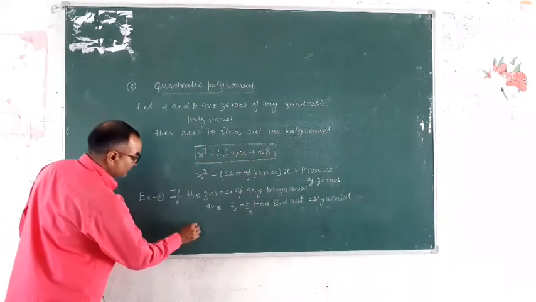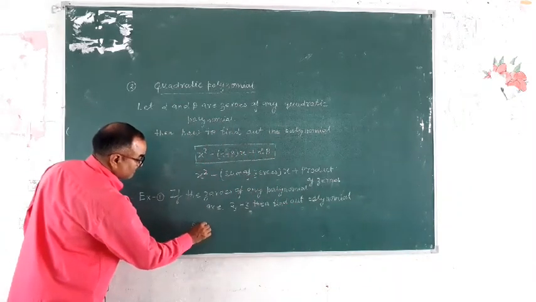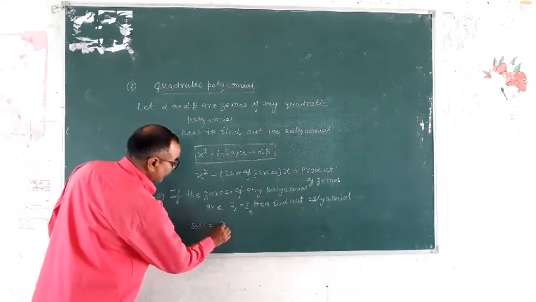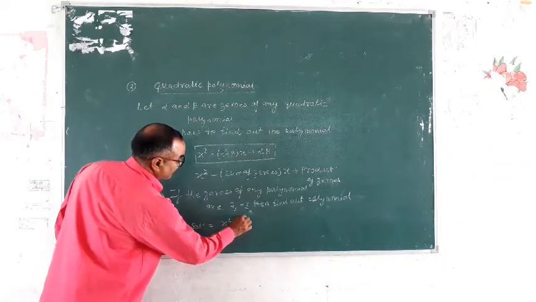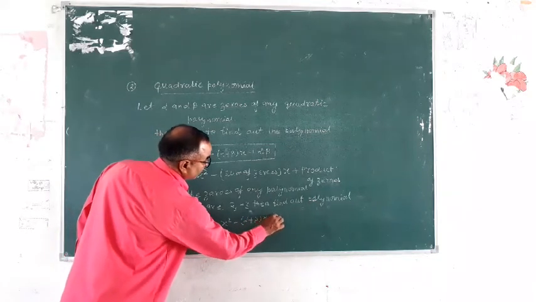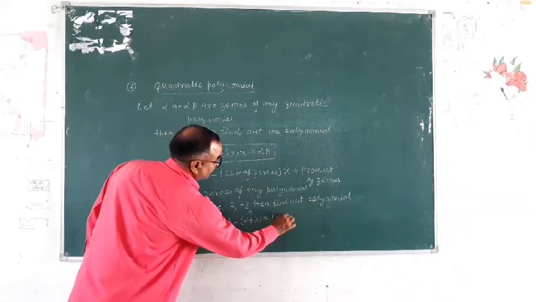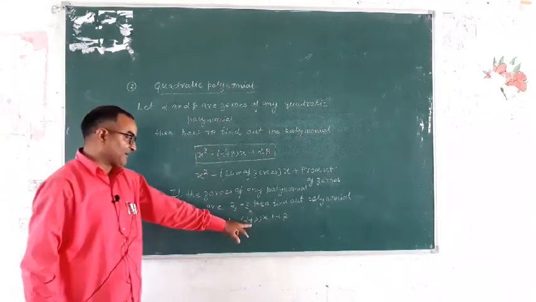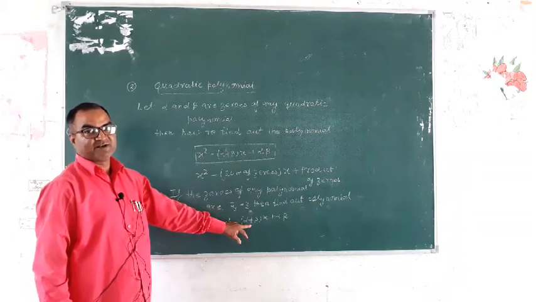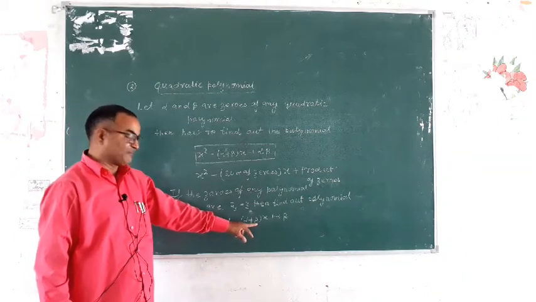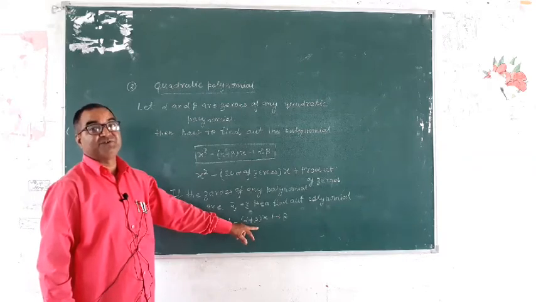Write down solution. The polynomial is x² − (α + β)x + αβ. So first find α + β, the sum of zeros.